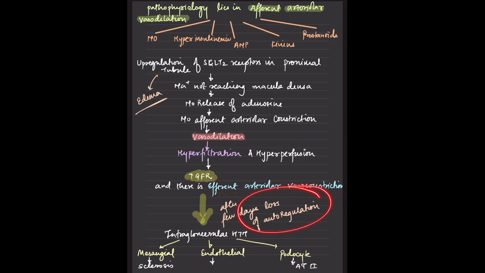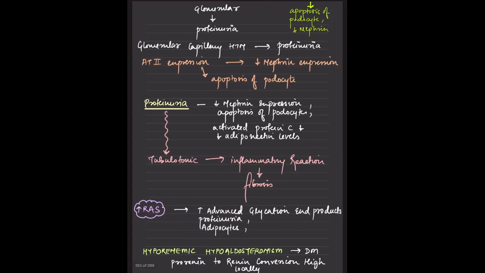After a few days, there is loss of autoregulation, and that will lead to intraglomerular hypertension, wherein the mesangium will be injured, that will cause sclerosis of the mesangium. Then the endothelium of the glomerulus will be injured, and that will cause proteinuria. Then the podocyte apoptosis will take place, and nephrin is lost. There is a decrease in the nephrin, that will lead again to proteinuria. Okay, so this proteinuria is the one which is causing trouble. It is tubulotoxic, an inflammatory cascade is released, and there is fibrosis. I have discussed this earlier also.